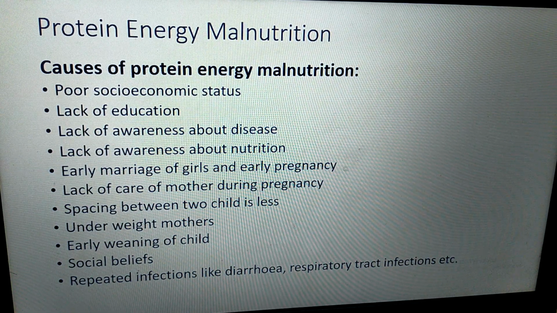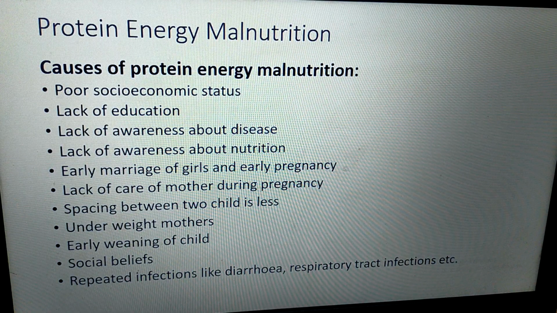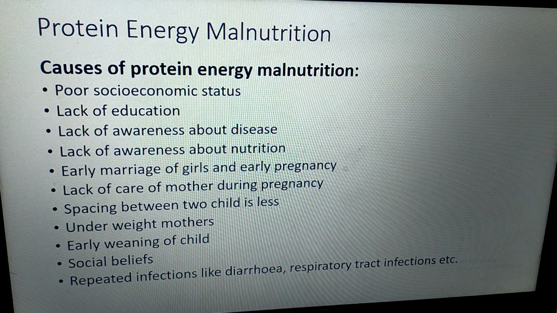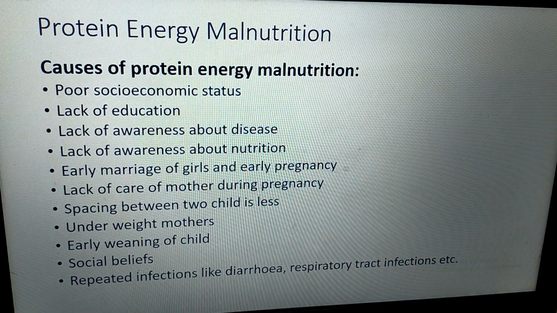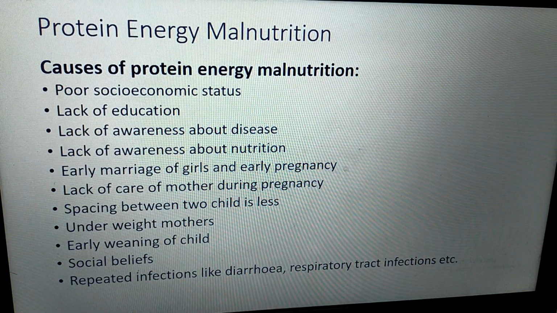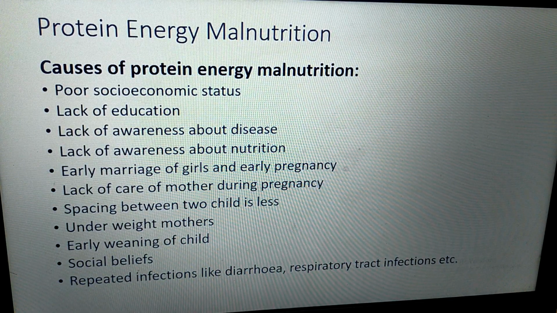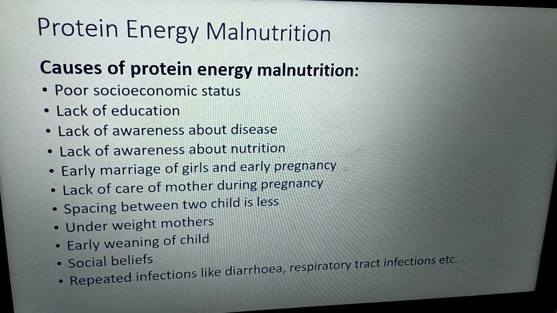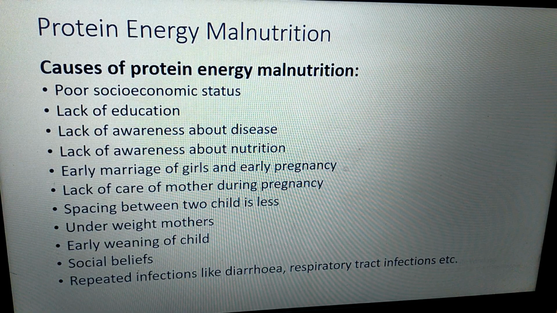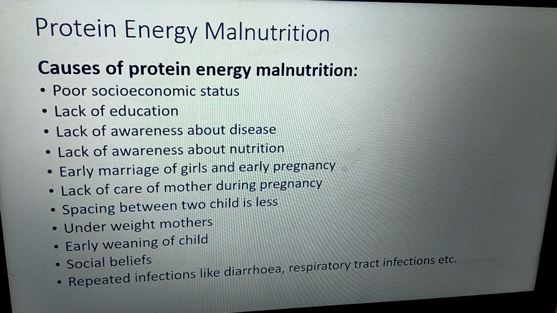This may also aggravate the protein energy malnutrition disease. There are some social beliefs in various religions which may also cause protein energy malnutrition. Repeated infections like diarrhea and respiratory infections also contribute to protein energy malnutrition disease.